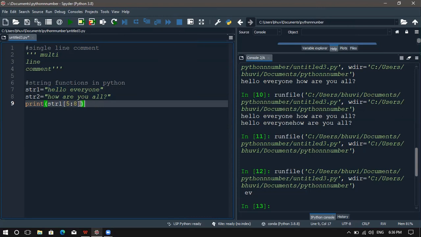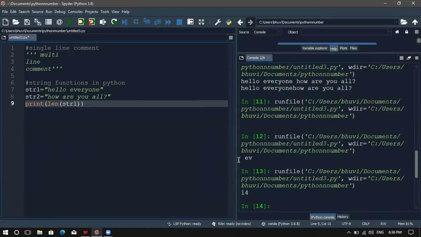Okay, then in strings we have the length function. The length will give us the size of the string. So here I have string 1 and I'm going to find the length of the string. It gives 14. While counting for the length, it will start as 1, 2, 3, 4, 5. It will include the space also. 6, 7, 8, 9, 10, 11, 12, 13, 14.